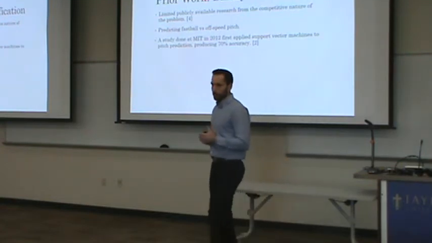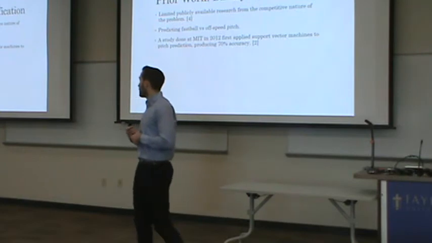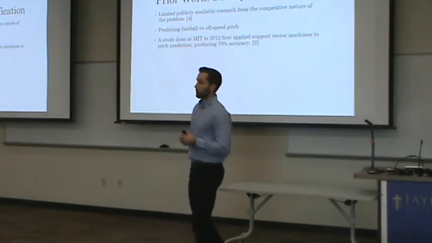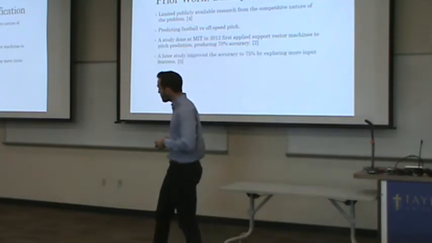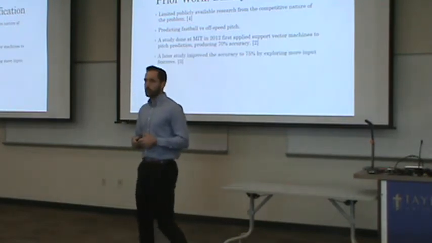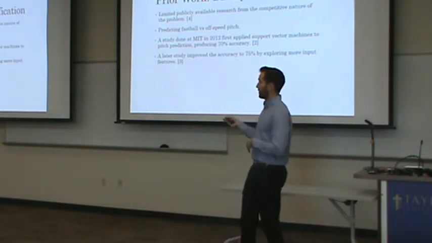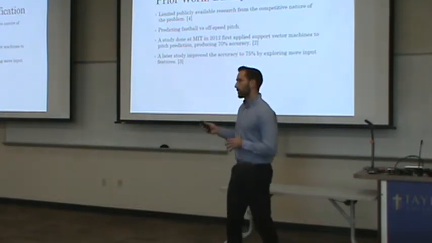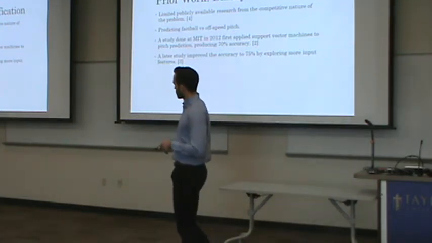So the first study out of MIT in 2012 applied support vector machines and found a 70% accuracy, which improved significantly over the naive guess and showed some significant learning. Another study improved on this, looked more at input features and how they can improve performance. It got up to 75%. Now, this study only looked at 8 pitchers, so we can't really draw any big conclusions from their results.